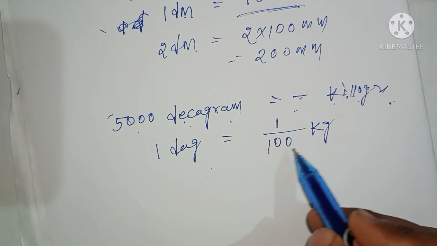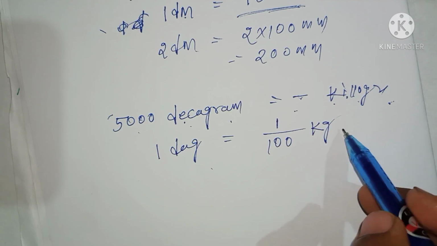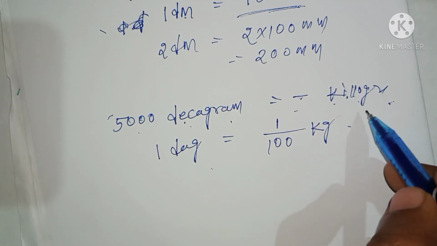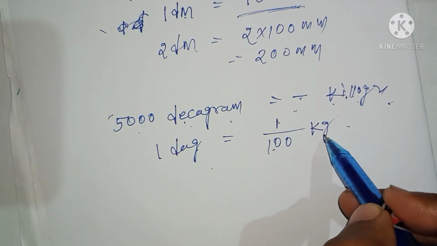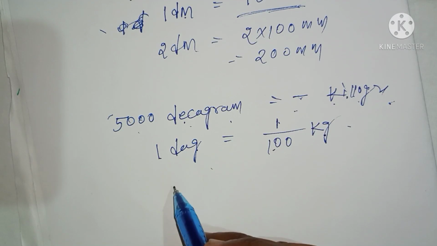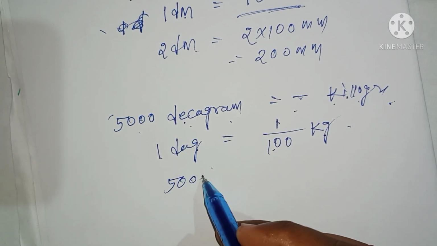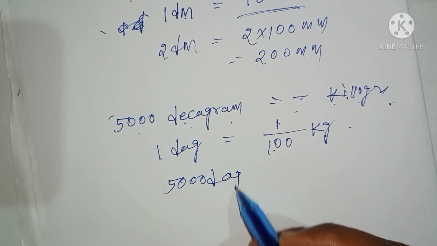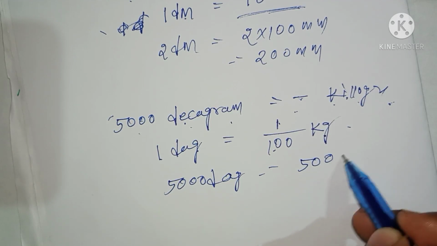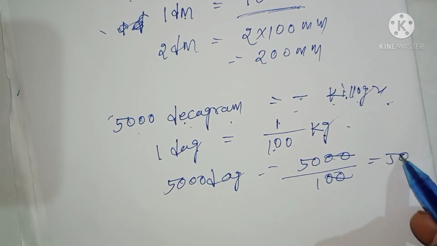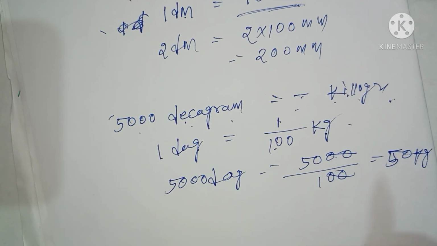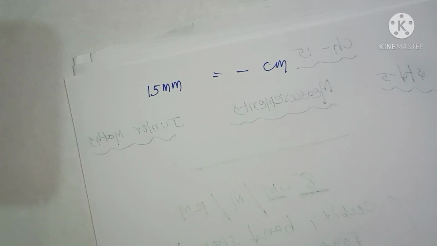How many times will we move? 100 times will move. So 1 decagram is equal to 1 by 100 kilogram. Then we can write that 5000 decagram will be 5000 divided by 100. 50 kilogram. Is it clear or not?